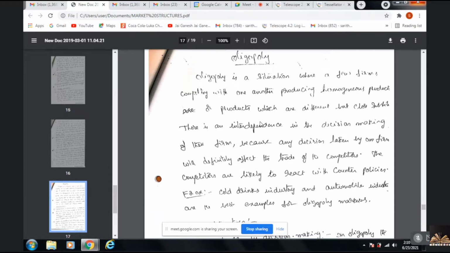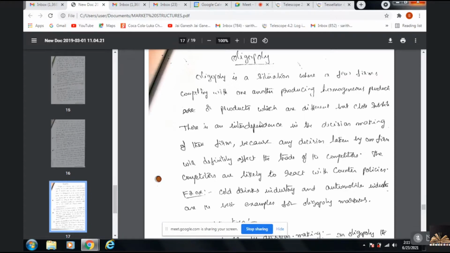There is a lot of interdependence in the decision making of the firms, because any decision taken by one firm will definitely have an effect on the trade of the other competitors, and the competitors are likely to react with counter policies. So this is the concept of oligopoly: few sellers. Normally we say a few cats in a bag. You know what the cats do in a closed bag? That is the example we give in oligopoly.